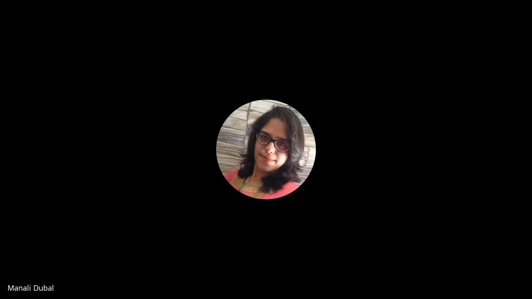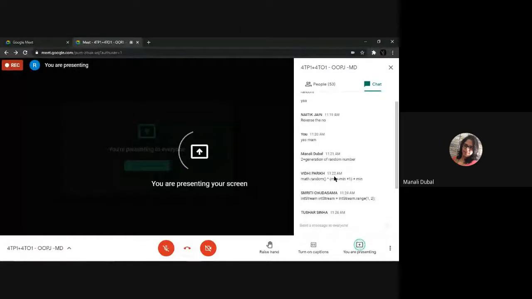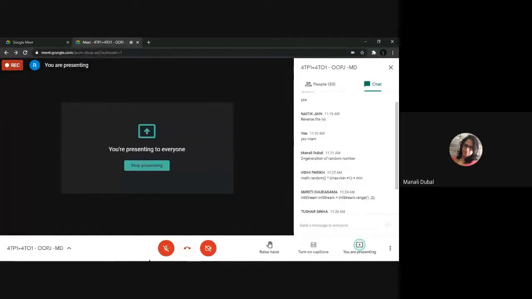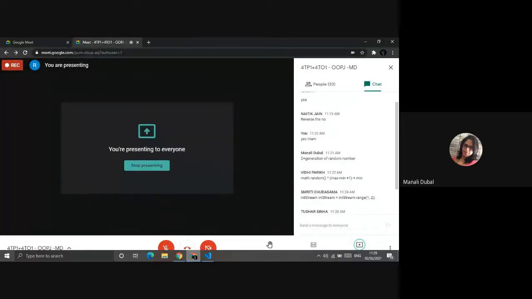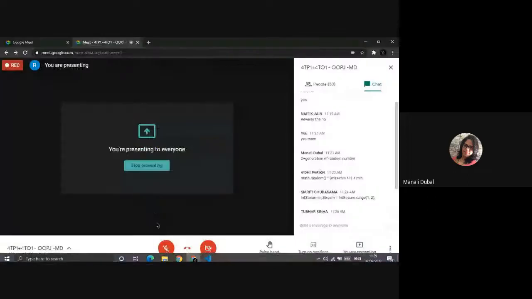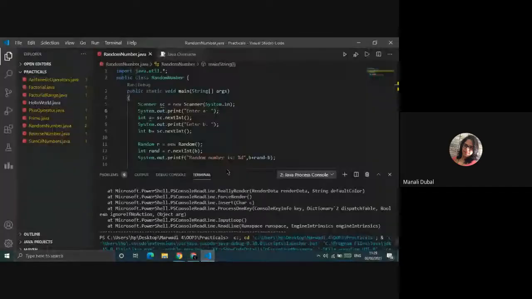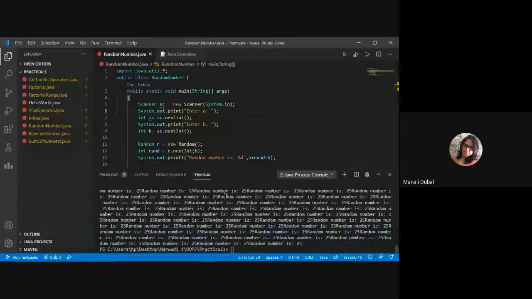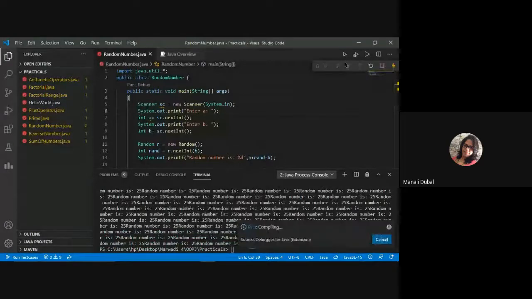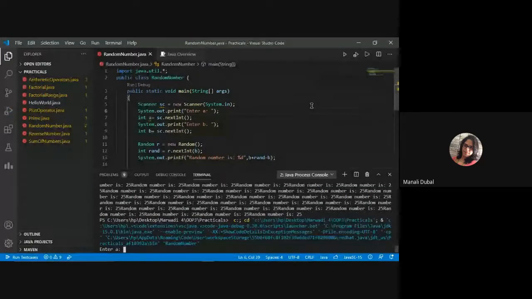Oh, Vidhi, you have written the formula. Very good. Smriti is using integer stream. Oh, okay. We are using the random class. Random class is easy to use. That I know. I was telling about without using the random class.